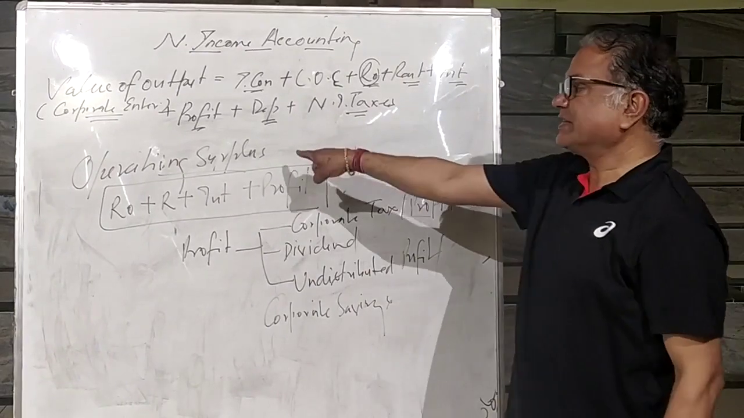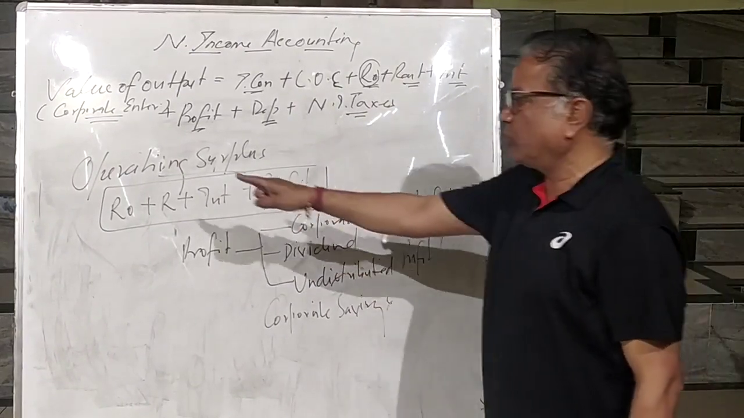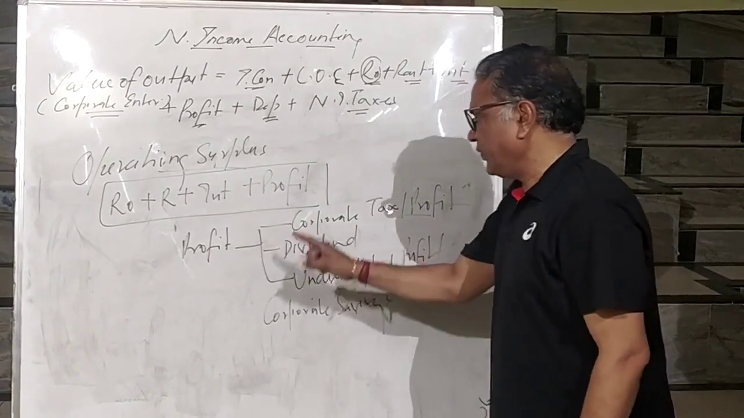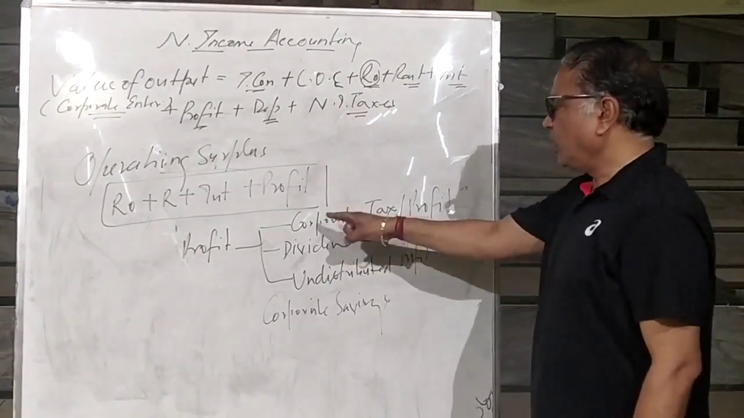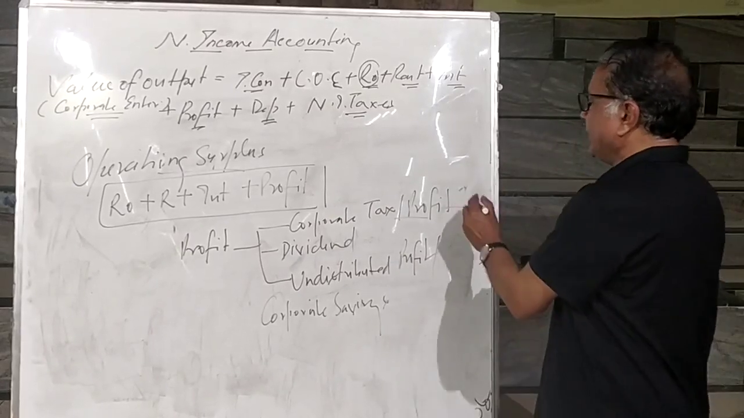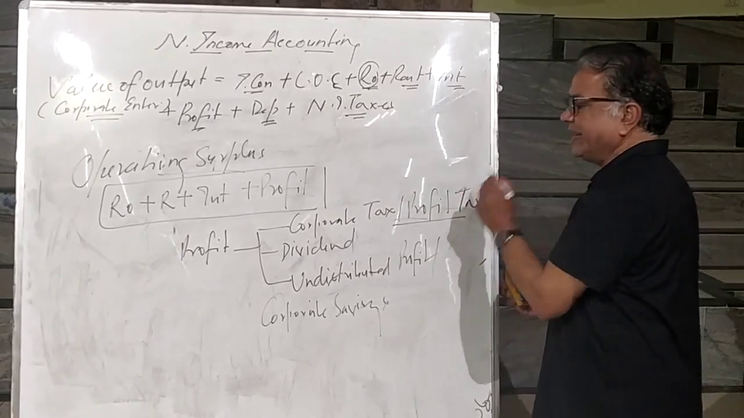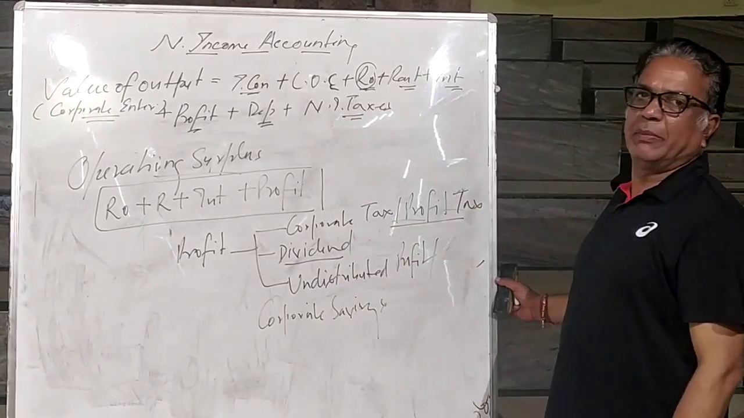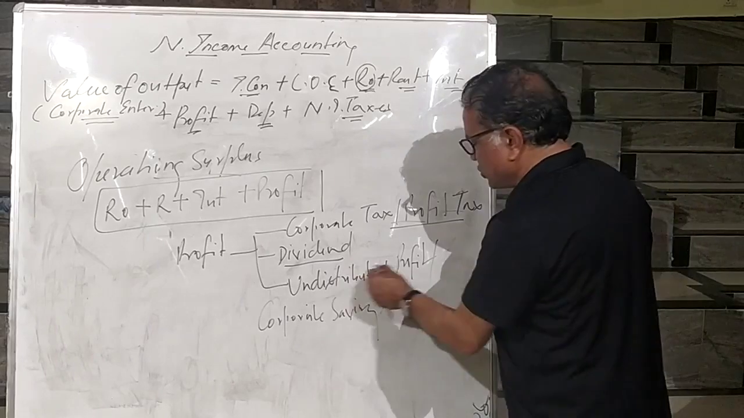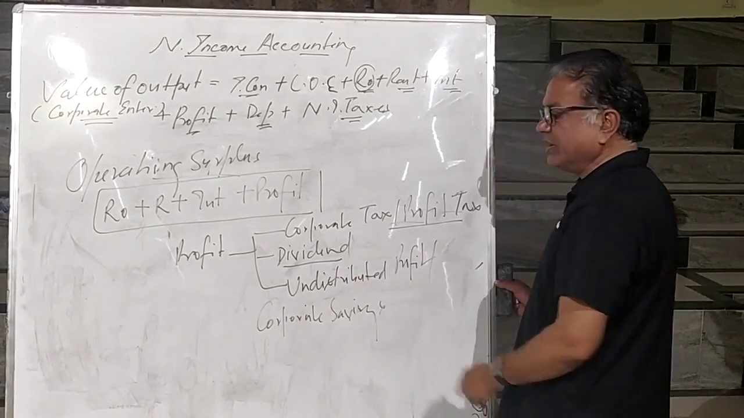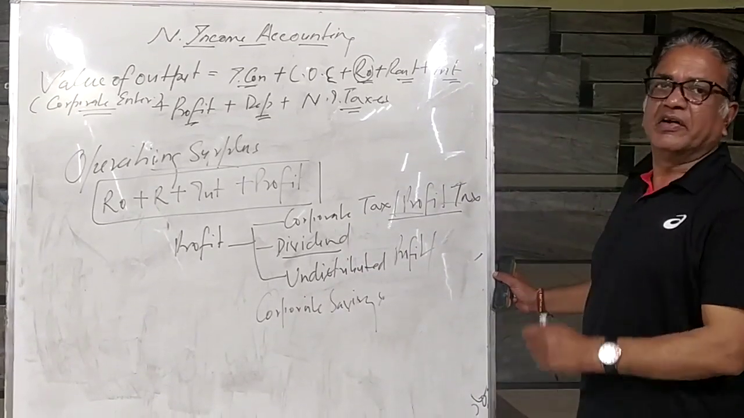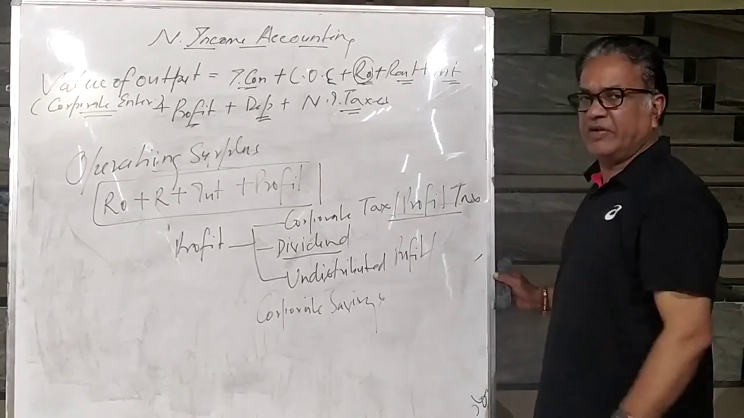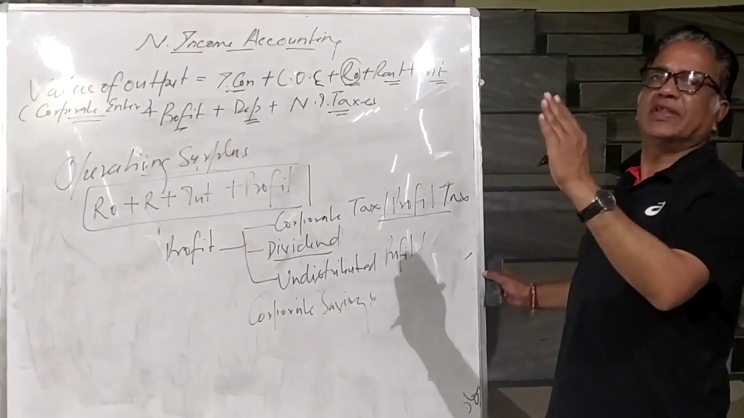So what is operating surplus? Operating surplus is the sum total of royalty, rent, interest and profit. Profit is further divided into three parts. Corporate tax, or profit tax: what does it mean? Part of profit which is paid as a tax to the government. What is dividend? Part of profit distributed among shareholders. What is undistributed profit or corporate saving? In some places it is written as retained earning. Part of profit which remains with the enterprise.